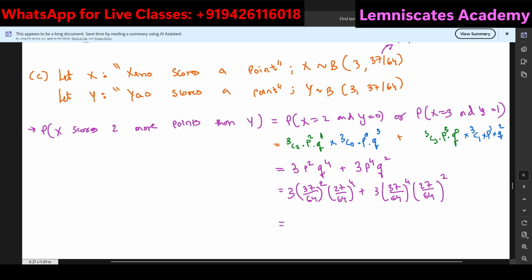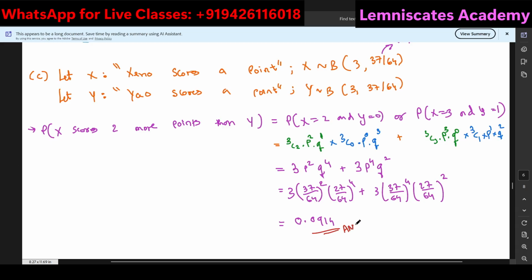And the final solution that I'll be getting, if I put this into my calculator, 3 into 37 by 64 square multiplied by 27 over 64 to the power of 4, and that answer, if I add with 3 into 37 over 64 to the power of 4, and then if I multiply that with 27 over 64 to the power of 2, this will give me the value as 0.0914. So this becomes your answer to this part.